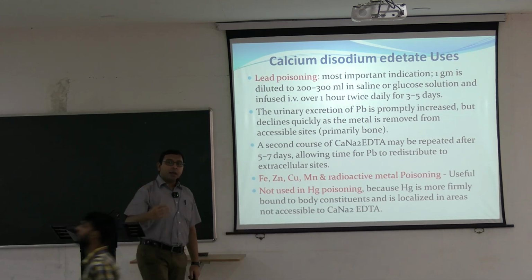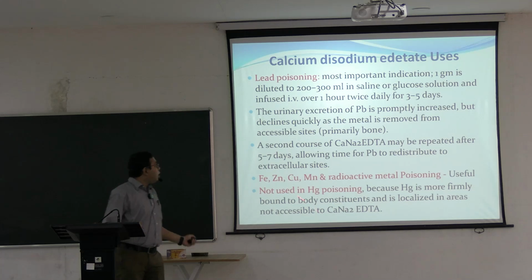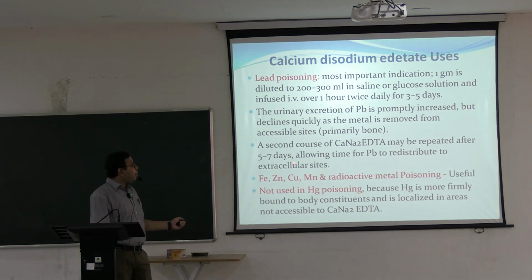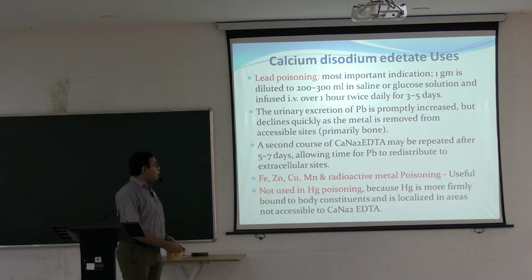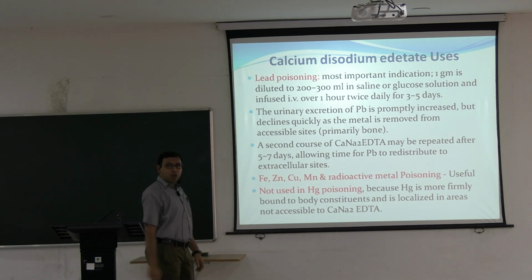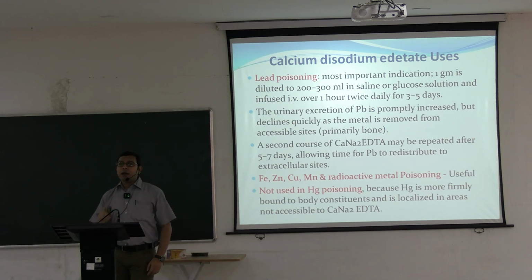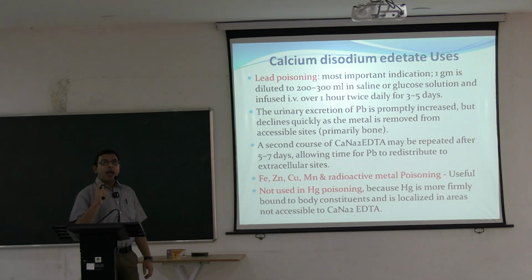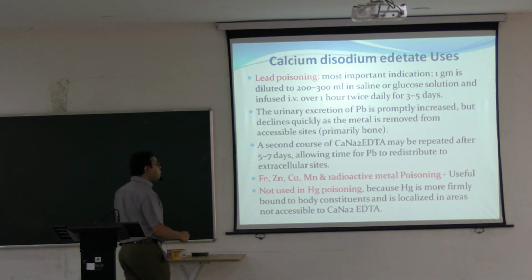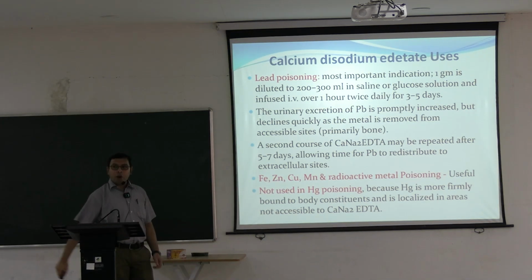Usually the lead is stored within the bones, so from there it is removed. A second course may be repeated after 5 to 7 days. It can also be used in iron, zinc, copper, manganese and radioactive metal poisoning. So lead poisoning is the number one indication of calcium disodium EDTA. Apart from this, it can also be used in iron, zinc, copper, manganese and radioactive metal poisoning.